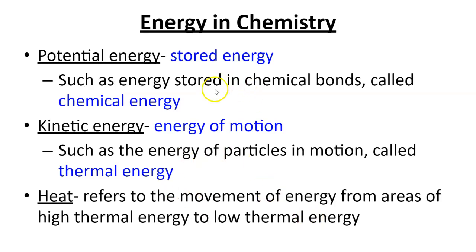So in chemistry, like I've said previously, potential energy is still stored energy, and kinetic energy is still energy of motion, but potential energy is energy stored in chemical bonds, and it's called chemical energy. Kinetic energy is energy of particles moving, which is called thermal energy. The next video focuses specifically on this thermal energy. When we talk about heat in chemistry, we're talking about the movement of energy from one area to another, specifically from high thermal energy to low thermal energy. Again, that'll be covered in the next video and in a whole unit a little later in the year.